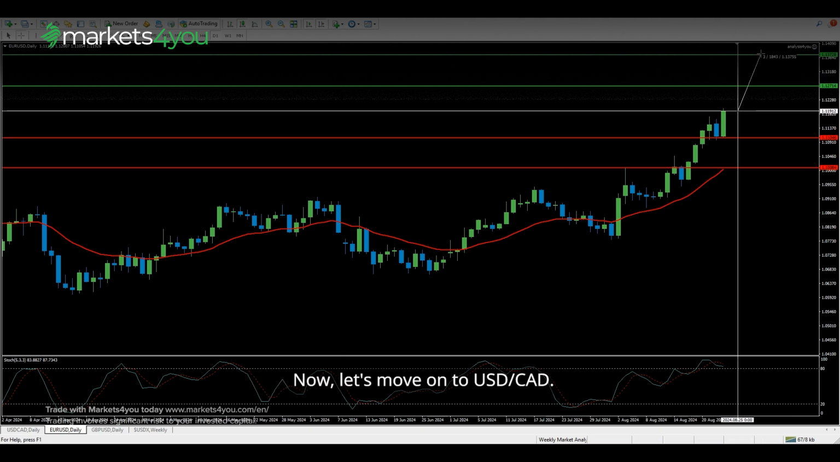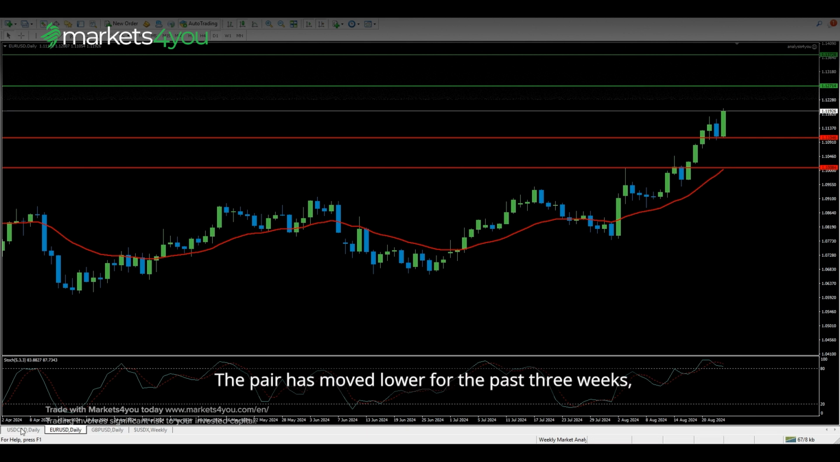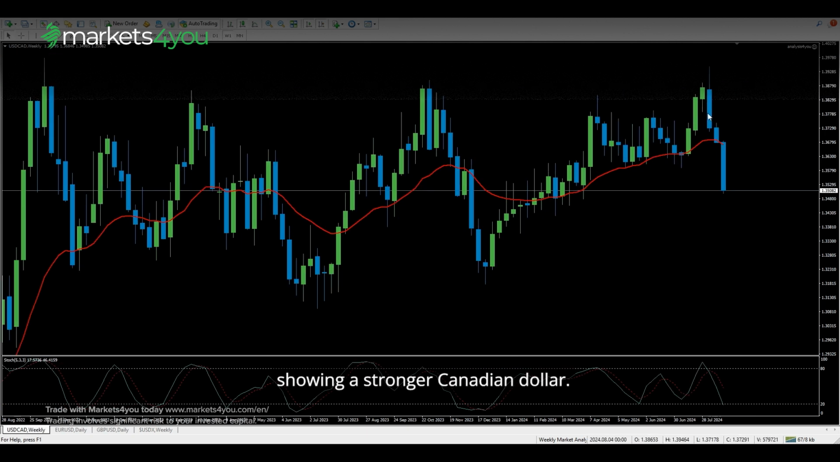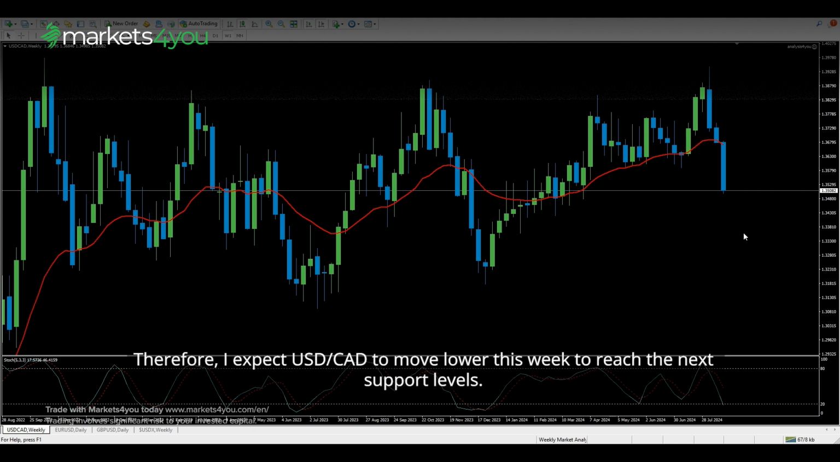Now, let's move on to US dollar to Canadian dollar. The pair has moved lower for the past 3 weeks, showing a stronger Canadian dollar. The stochastic is strongly moving lower from the overbought area, indicating a downward continuation move. Therefore, I expect US dollar to Canadian dollar to move lower this week to reach the next support levels.